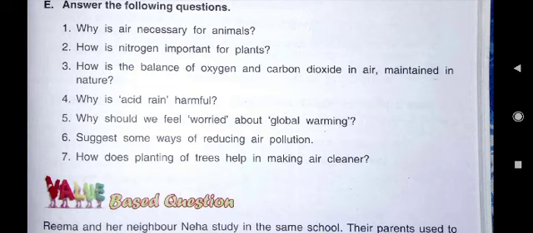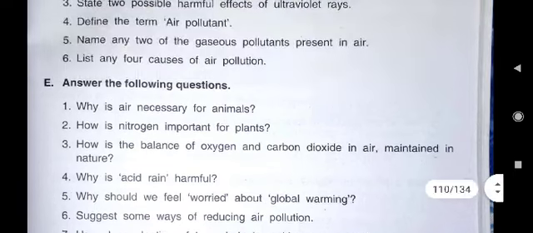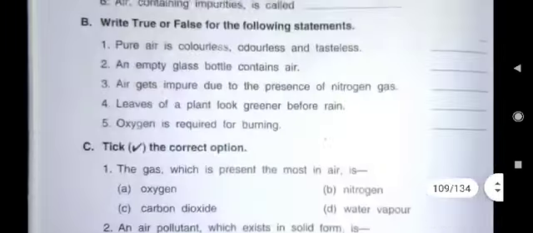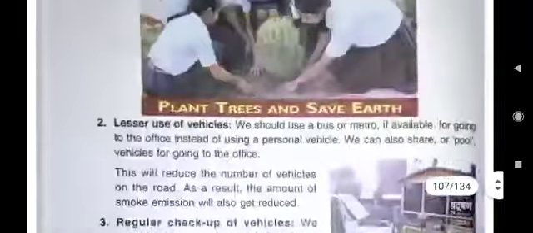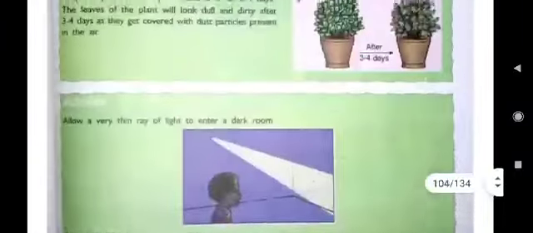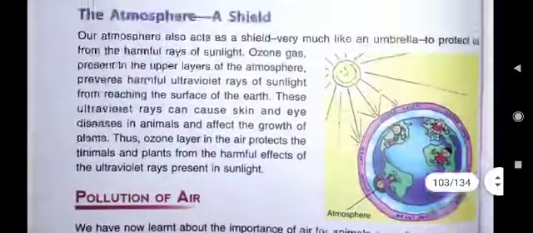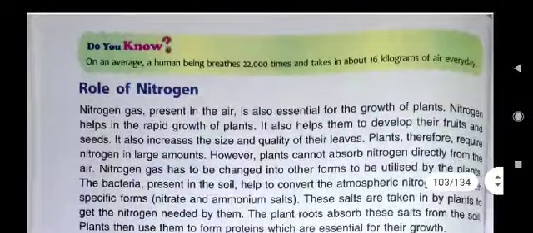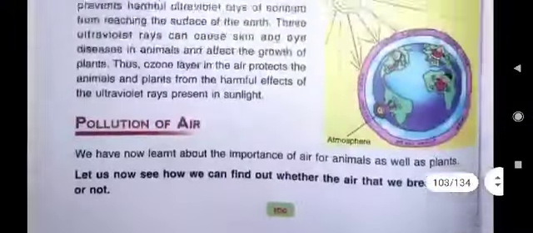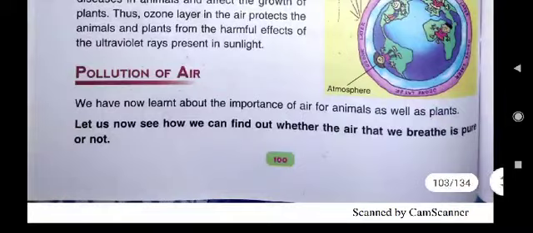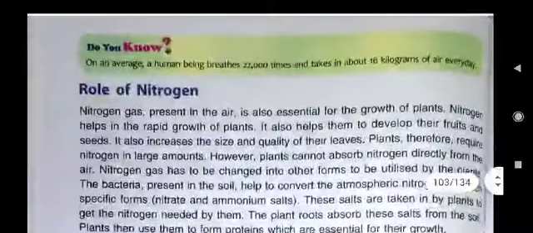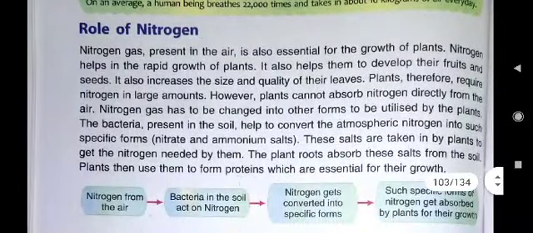So, this answer is written, how is nitrogen important for plants? Just take out page number. Here you see it is given about nitrogen gas, its importance. Here in this paragraph, page number 100. Take out page number 100. Here, role of nitrogen.